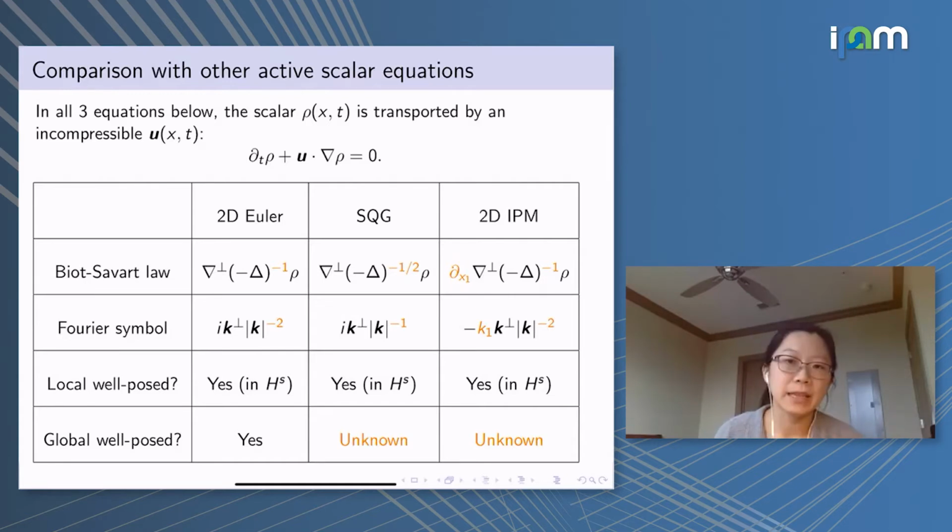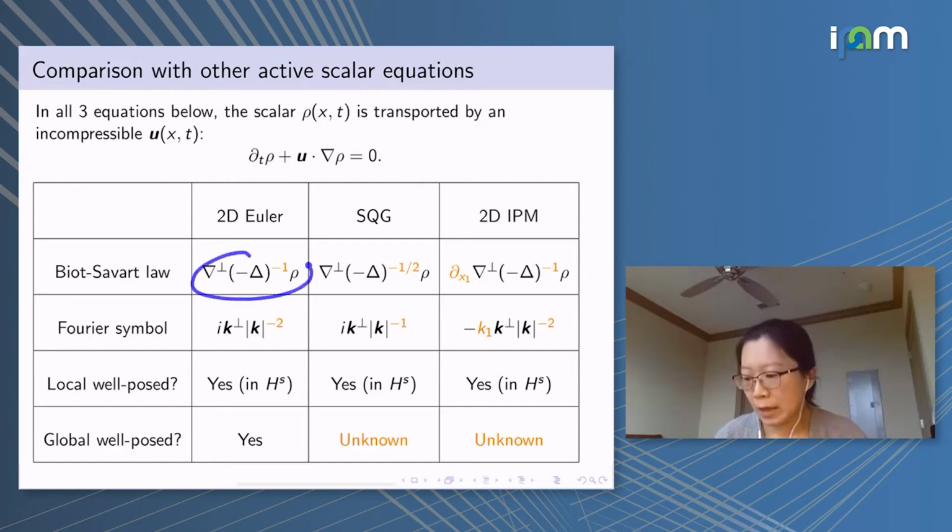In particular, I'm going to compare three different active scalar equations: the 2D Euler equation in the vorticity form, the 2D surface quasi-geostrophic equation, as well as the incompressible porous medium equation. So first, let's look at their Biot-Savart law. For 2D Euler, I'm writing the scalar as rho, but the scalar is actually the vorticity.